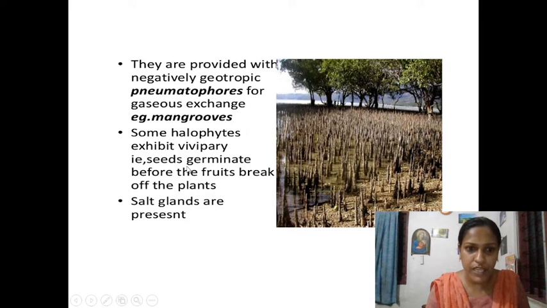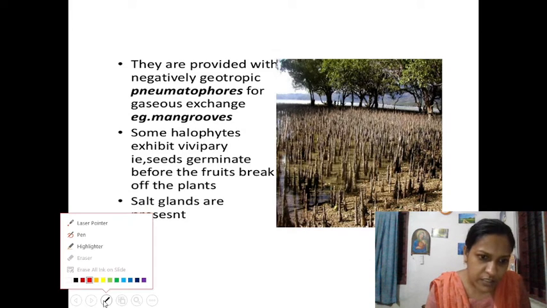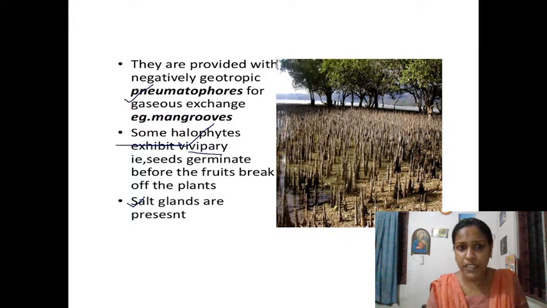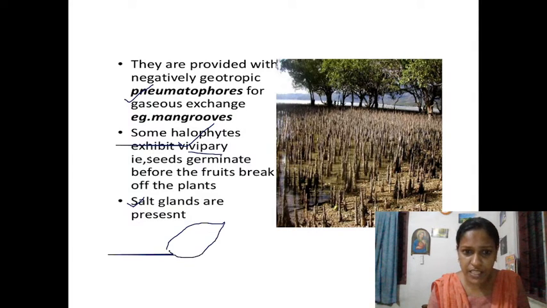There are 3 points we have to remember from halophytes. One is pneumatophores or breathing roots, for gaseous exchange. The next character is vivipary, germination of seeds within the mother plant, and only after germination does the fruit break off from the plant. Then the presence of salt glands in the leaves.